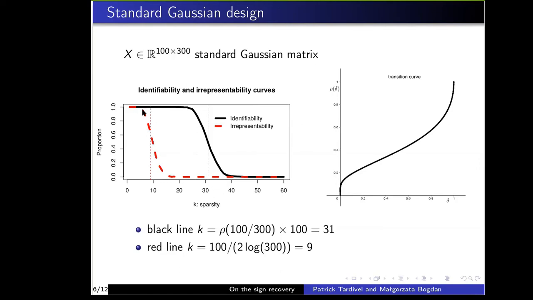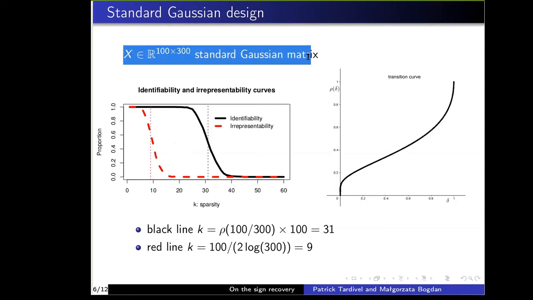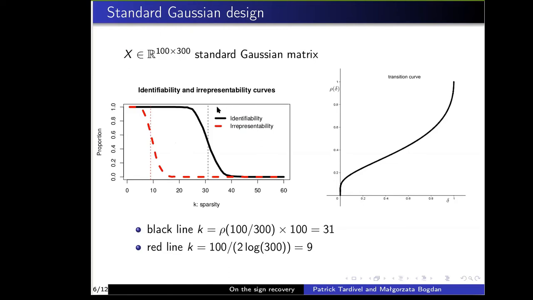So first you may notice that the red curve is below the black curves. It's not surprising because the irrepresentability condition implies the identifiability condition. In addition, you may see that the gap between these two curves is actually big. It means that the irrepresentability condition is much stronger than the identifiability condition. And here I draw these curves for a particular observation of a standard Gaussian matrix. And when the matrix is standard Gaussian, we are able to approximate these two curves well, the irrepresentability curve and the identifiability curve.